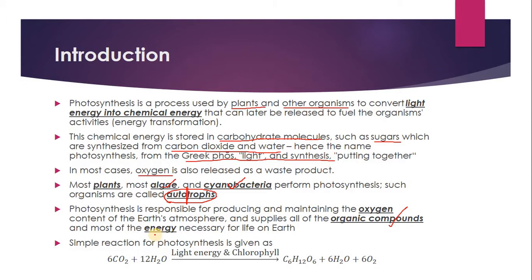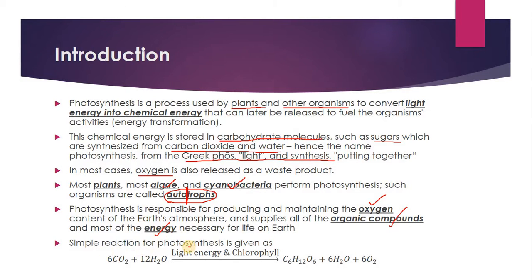Not only that, the energy necessary for every organism is also produced by photosynthesis. So you might have realized by now, the photosynthesis process gives us oxygen, gives us food, and gives us energy, which is effectively essential for life on Earth. So we can call it the basis of life on Earth.